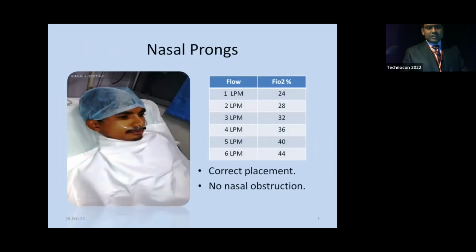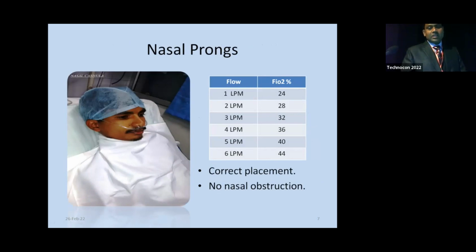This is nasal prong. One patient is using nasal prongs. So this table shows the flow with corresponding FiO2 achieved with the flow rate.